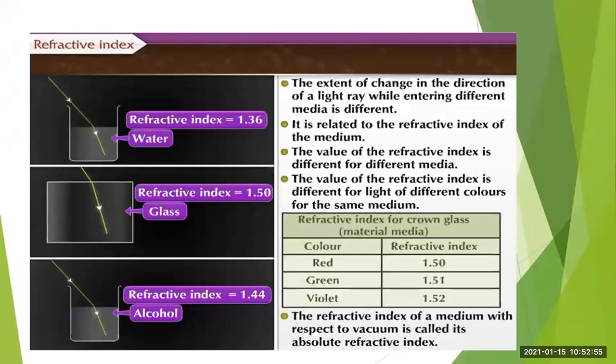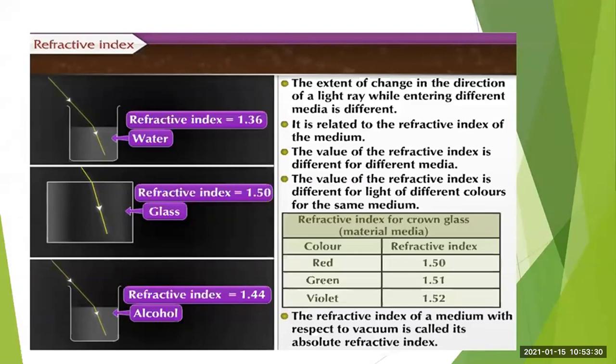Now observe this diagram. What do you observe here? Different mediums have been taken. The first medium is water, and just see the refractive index of water. It is 1.36. Second, they have taken glass. The refractive index of glass is 1.50. Then they have taken alcohol. The refractive index is 1.44.